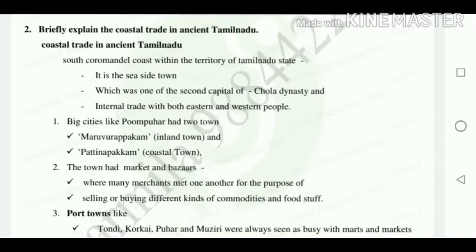Coastal trade in ancient Tamil Nadu: the South Coromandel coast lies within the territory of Tamil Nadu state. It is a seaside town which was the second capital of the Chola dynasty. Here, internal trade with both eastern and western people was carried out during that time.